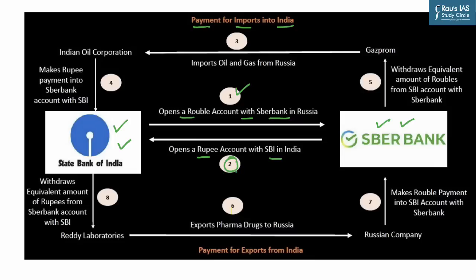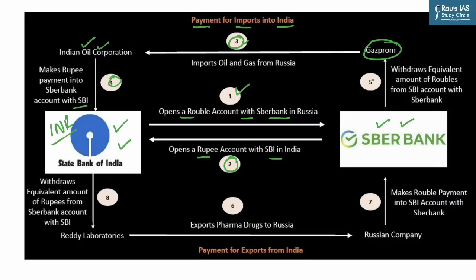Now we are aware of the fact that India has dependence in terms of energy, and there is a company of Russia by the name of Gazprom. They basically produce oil and gas, and India is procuring this oil and gas through Indian Oil Corporation. So you can see that in the third point, there is gas which is purchased by Indian Oil Corporation. Now whatever payment we need to make to Gazprom for this purchase, Indian Oil Corporation is going to make this payment into the SBER bank account with SBI. So here you can say that the money will be deposited in terms of INR, that is Indian rupees.